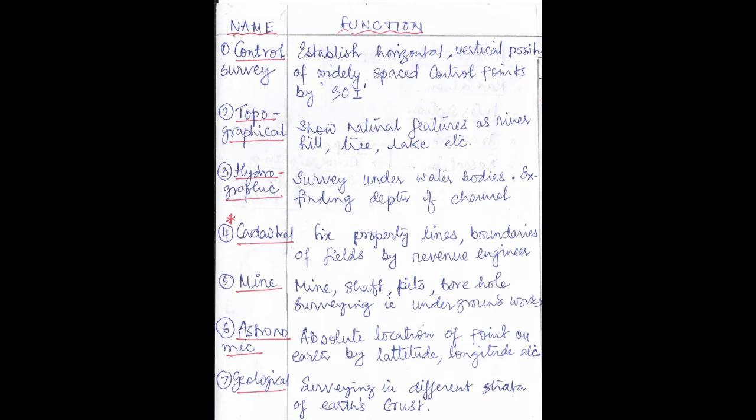5th, mine survey. As you can get it from the name, mine survey is the surveying of mine, shaft, pits, borehole, etc. You can say that the surveying in the underground works is known as the mine survey. Number 6, astronomical survey. Astronomical survey determines the absolute location of a point on Earth by its latitude and longitude, etc. Number 7, geological survey. Geological survey is done in different strata of Earth's crust.